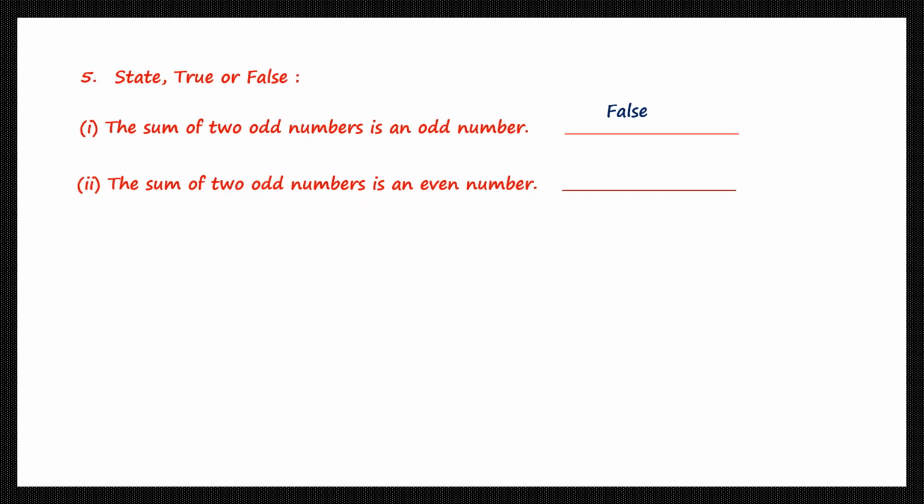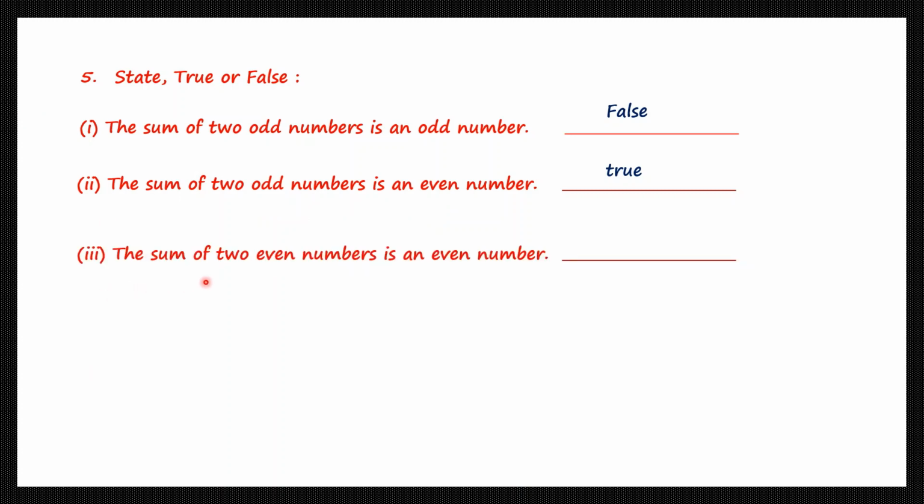Okay, so let's take another two examples. Two odd numbers, 3 is one, 5 is another one. Sum means add. 3 plus 5 is 8 and 8 is an even number. Now what does this statement say? The sum of two odd numbers like this is an even number. True. This statement is true. Let's write that. True.